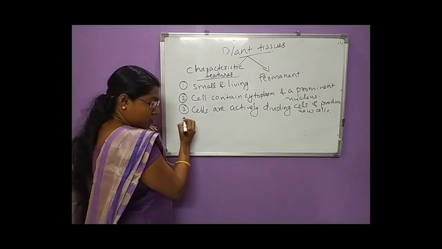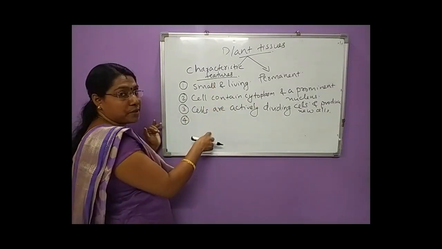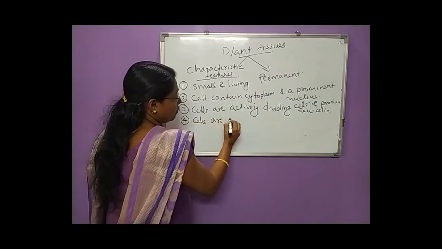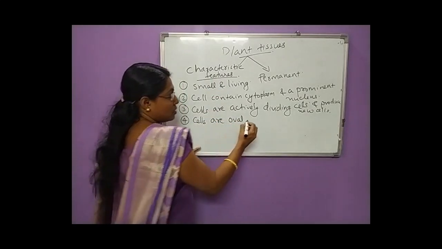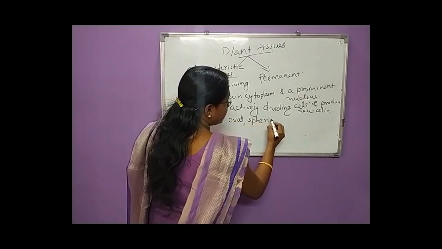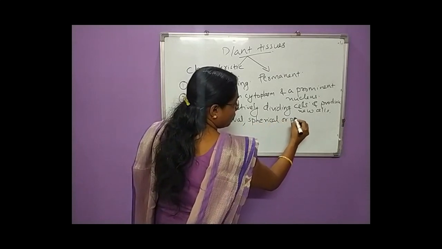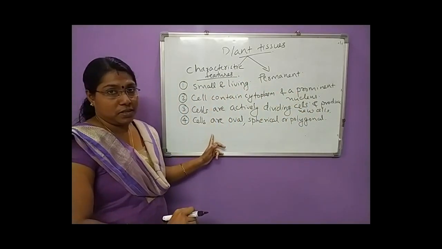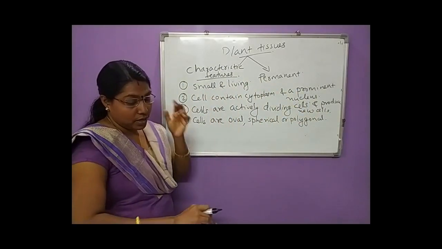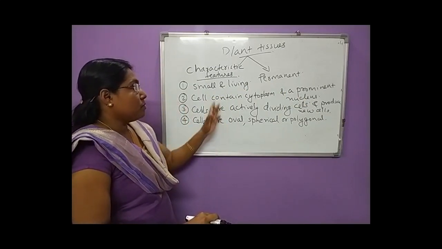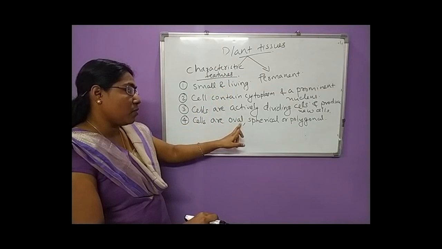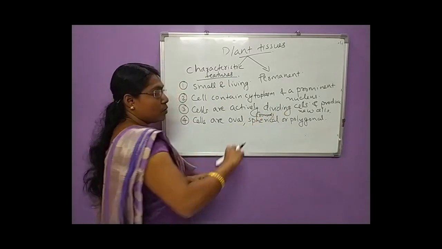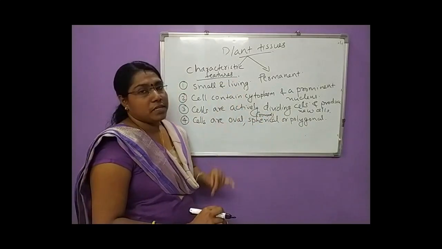Then the fourth feature is their shape. Mainly cells are oval, spherical or polygonal in shape. That is the fourth feature. Cells are oval, spherical or polygonal in shape. That is the shape of these meristematic tissues. Spherical or round, or polygonal in shape. That is the shape of the meristematic cells.